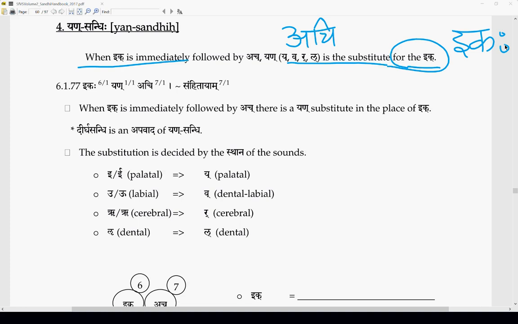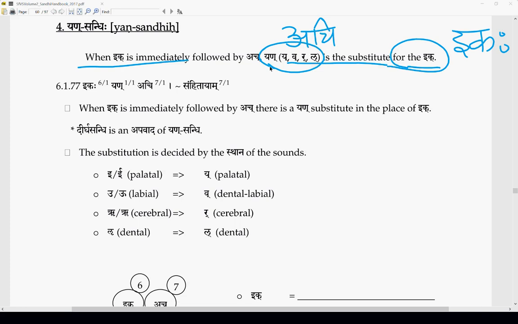If ik is followed by ach, means any swara, that is, if any of the swaras in the ik pratyahara is followed by any of the swaras in the ach pratyahara, then in the place of the ik pratyahara, what do we have to substitute? Yan becomes the substitute.